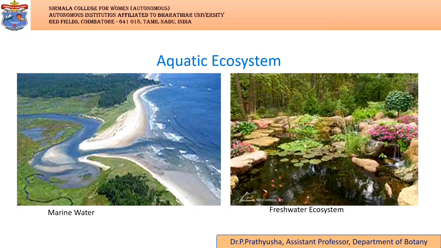Aquatic ecosystems are ecosystems present in a body of water. These can be further divided into two types, namely freshwater ecosystem and marine water ecosystem. Freshwater ecosystem is an aquatic ecosystem that includes lakes, ponds, rivers, streams, and wetlands. These have no salt content in contrast with the marine ecosystem. Marine ecosystems include seas and oceans; these have a more substantial salt content and greater biodiversity in comparison to the freshwater ecosystem.